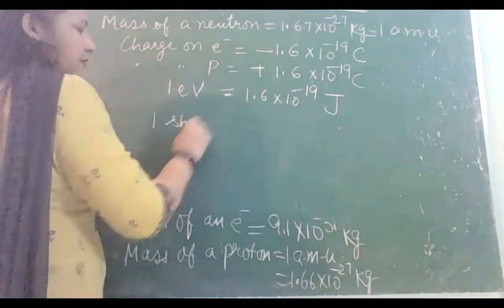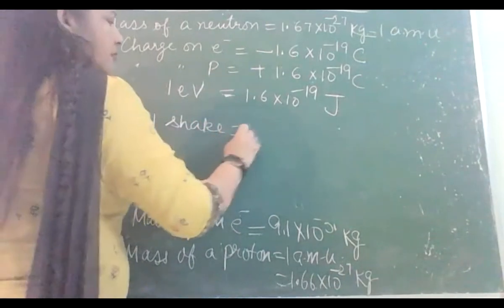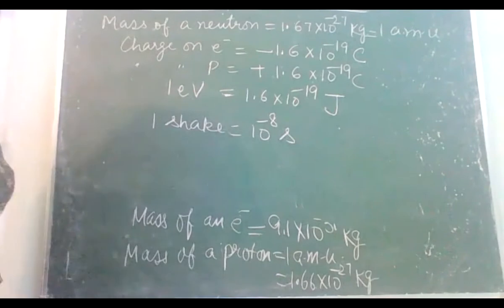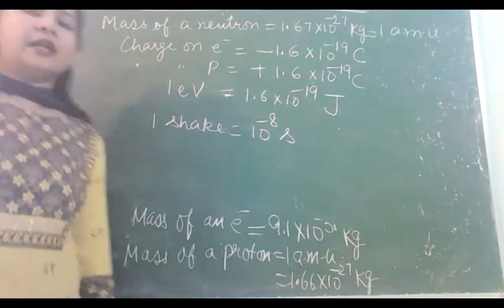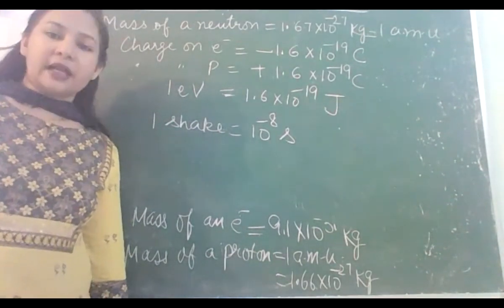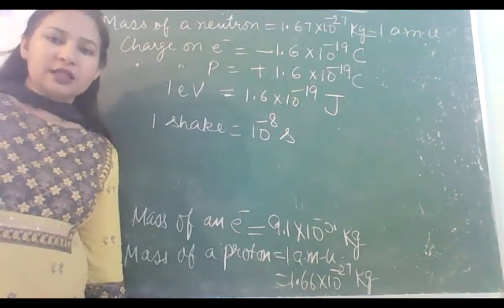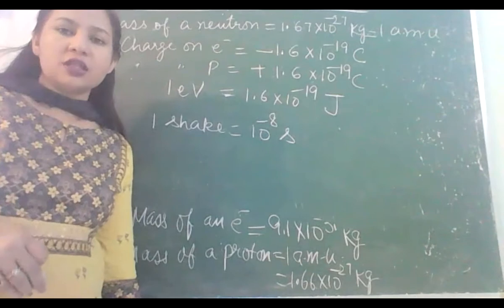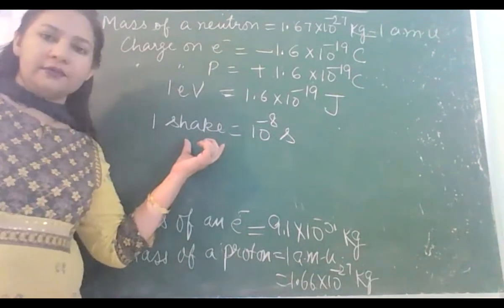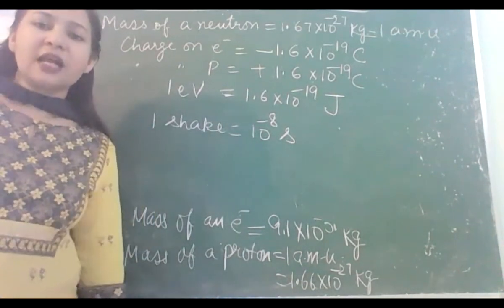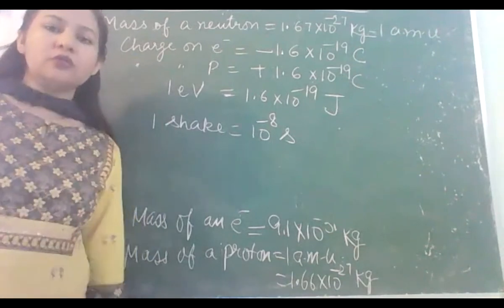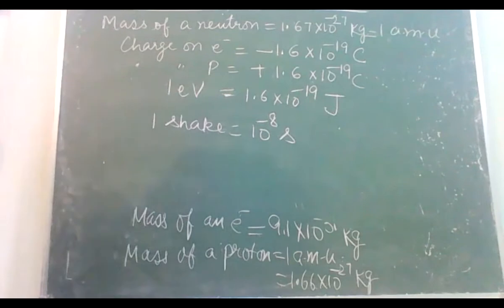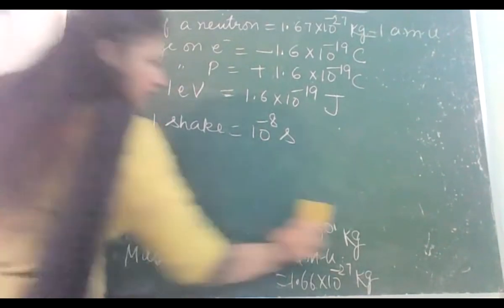One shake, 10 raised to power minus 8 seconds. One shake is a unit of time, and its value is 10 raised to power minus 8 seconds. You know, when an electron is in the excited state, it automatically comes back to the stable ground state after one shake. So 10 raised to power minus 8 seconds के बाद automatically it jumps down to the lower state to acquire stability by releasing a gamma ray photon. ठीक है?